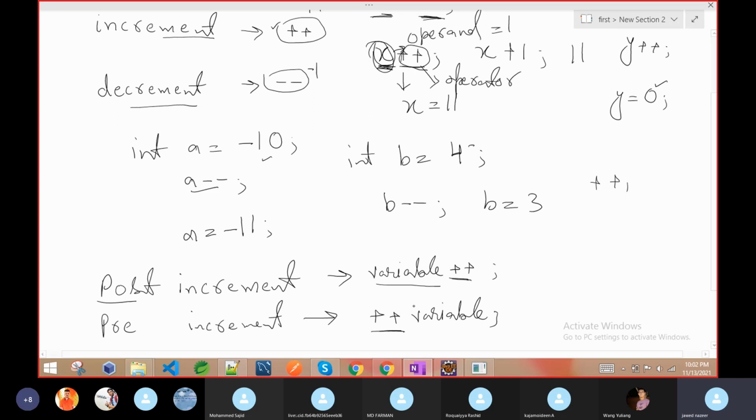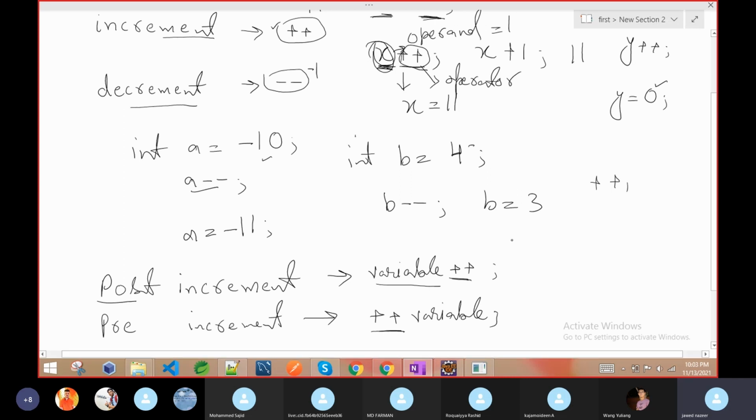Both are increment and both will increase the value by 1. Don't think that pre and post will make the value decrease, or increase by more than 1. No, both will increase the value, and both will increase it by 1 only. If you write the increment operator after your variable, it is called post increment. If you write the increment operator before the variable, it is called pre increment. This is the difference. This is a huge difference. We will discuss an example.